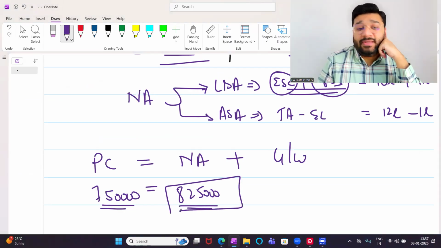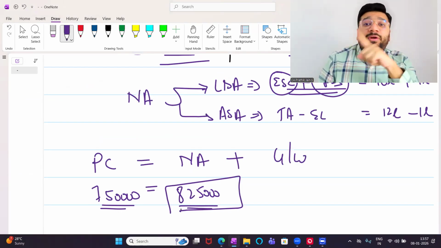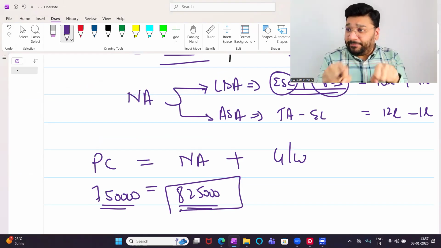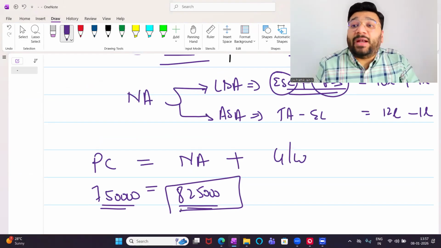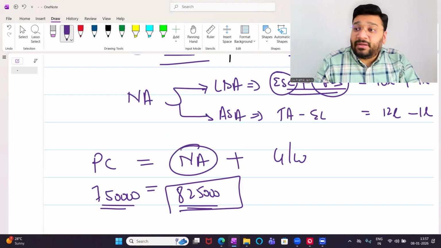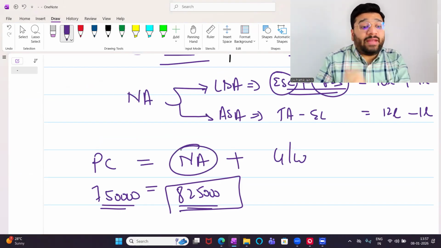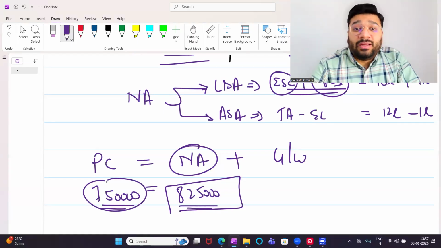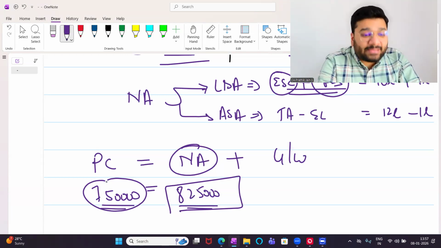You are getting net asset in your basket worth how much, Piyush? 8,25,000. You went to DMart to buy products, and in your trolley you have goods worth 8,25,000. Net benefit of 8,25,000. How much have you paid? 7,50,000. Have you paid more, less, or equal? Definitely not equal. You've paid less.